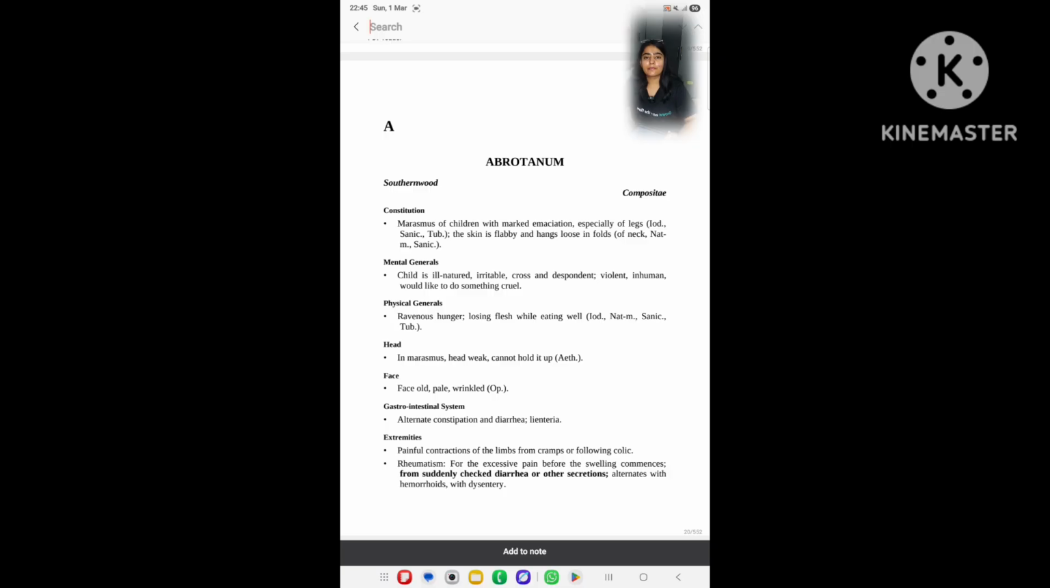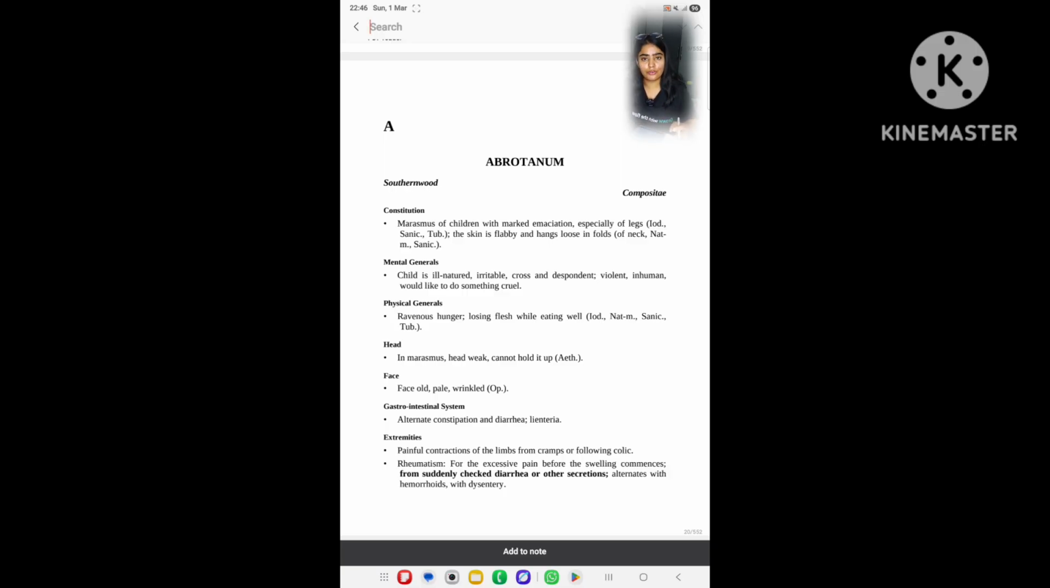Take a page, and in the first line write just Compositae family and then the medicines which come under this family, like for example Abrotanum, Millefolium, Arnica, Chamomilla, and so on. Make a list of it. This is very helpful in your next exam as well as the AIPGD exam.